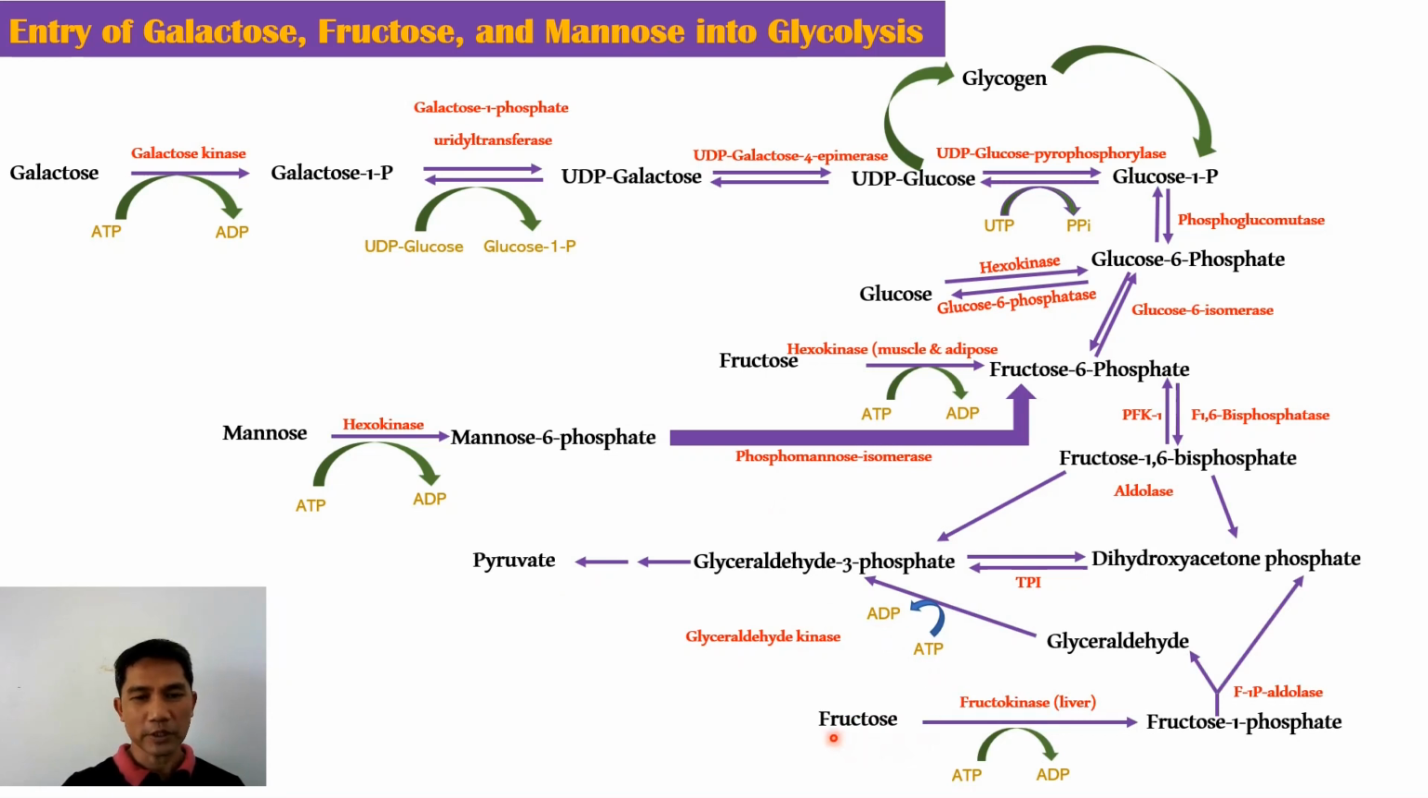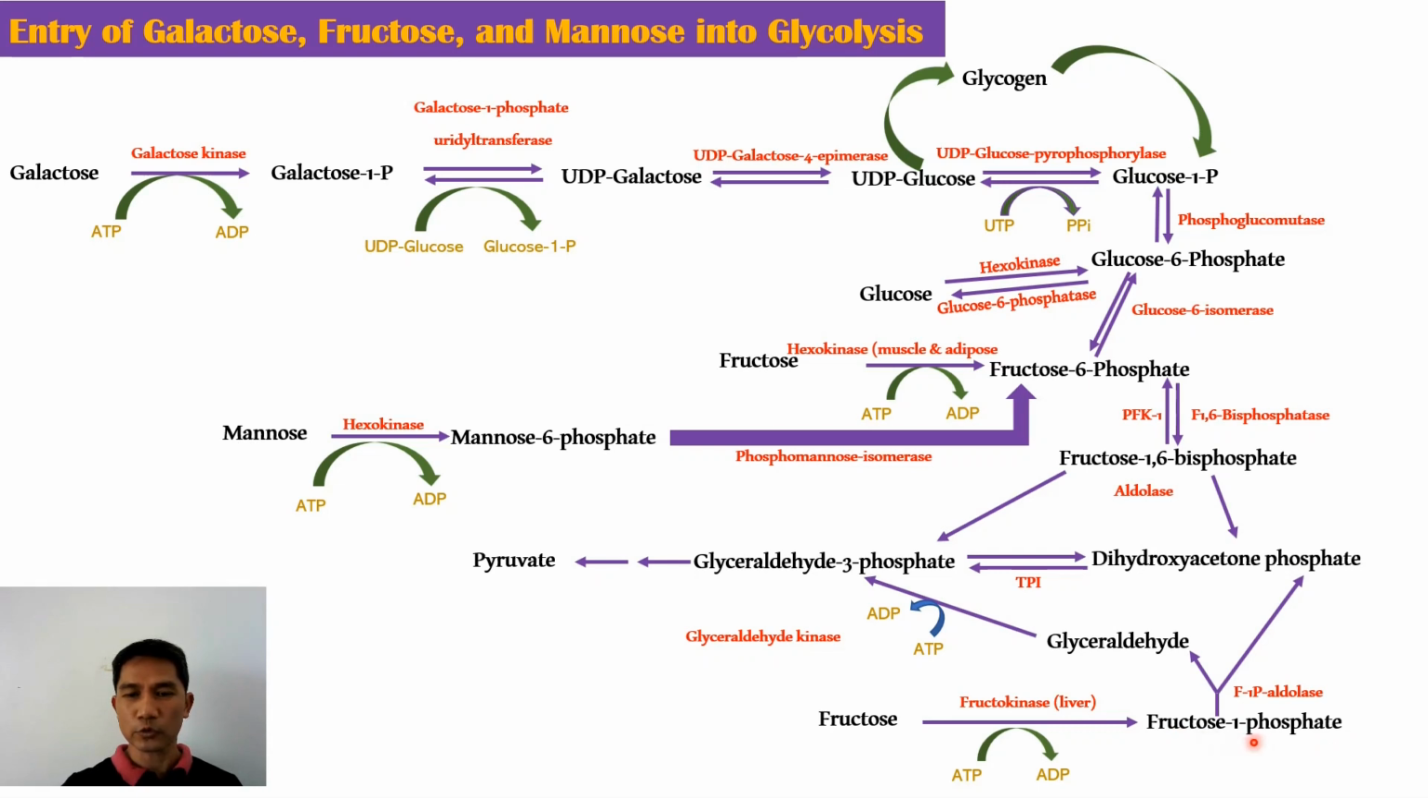Now, at this point, here we have fructose that is acted upon by fructokinase. This enzyme differs from the hexokinase that we have seen earlier. This fructokinase is present in the liver and it only acts when fructose is in abundance. So, the fructose is phosphorylated by fructokinase and it utilizes ATP in the process. The product is fructose 1-phosphate.